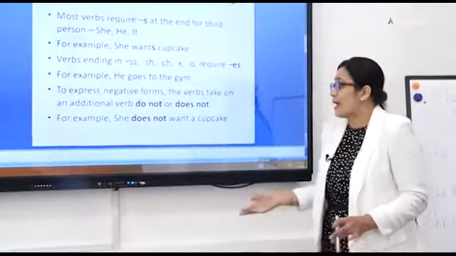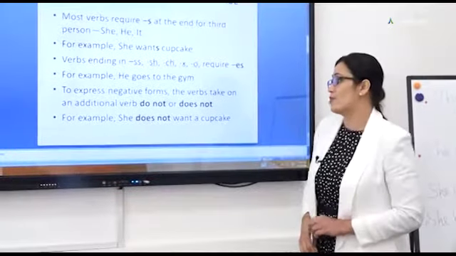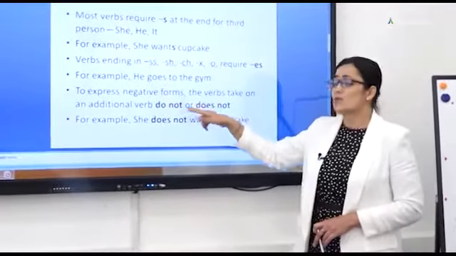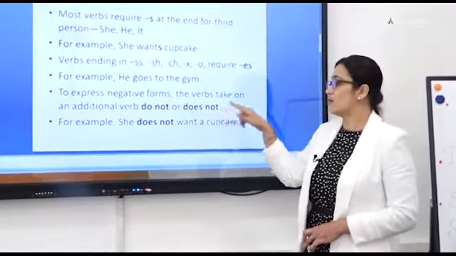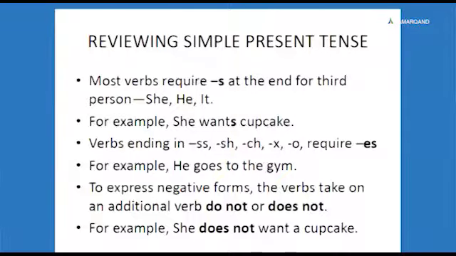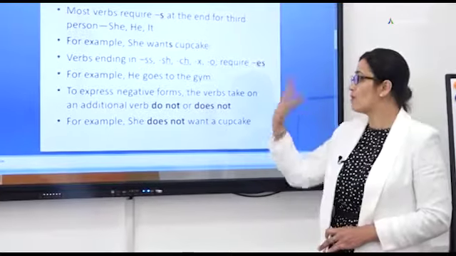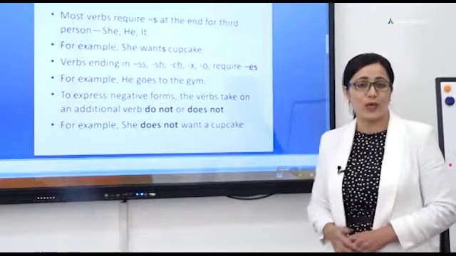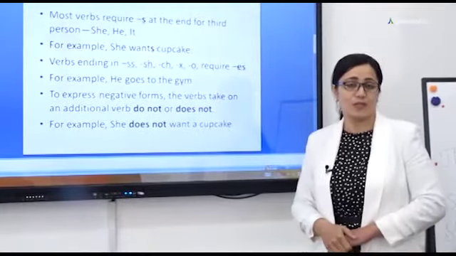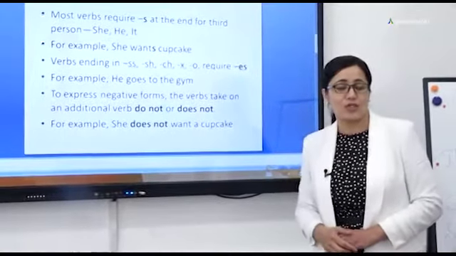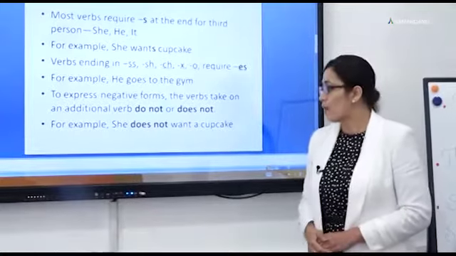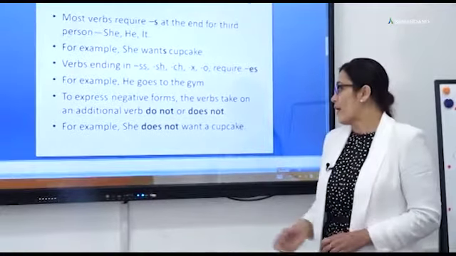To express the negative form, the verbs take an additional verb: do not or does not. The particle not shows the negative form, and in the negative form we use the particle not in combination with the auxiliary verb do. For example, she doesn't want a cupcake.